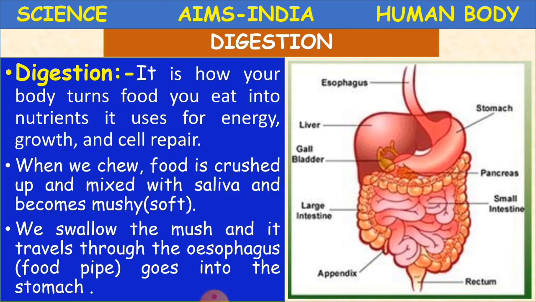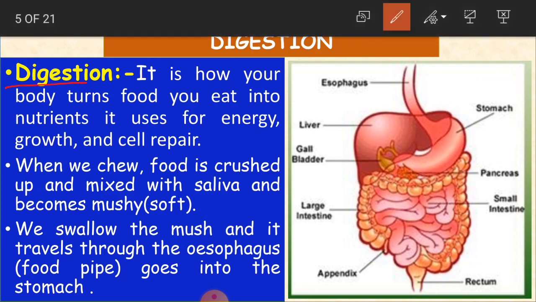And when do we have these? When our food is going to get digested. Okay, clear? When we chew, food is crushed up and mixed with saliva and becomes mushy. What happens when we eat food? We chew the food into small particles.